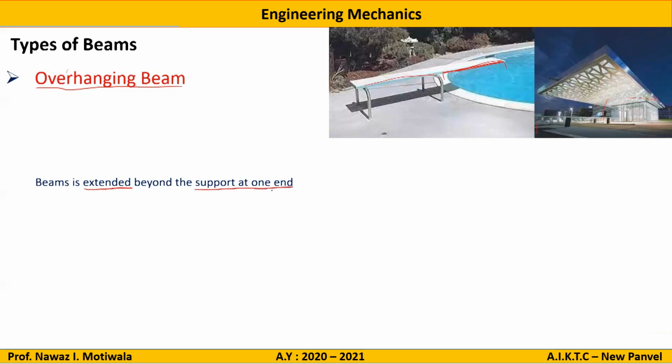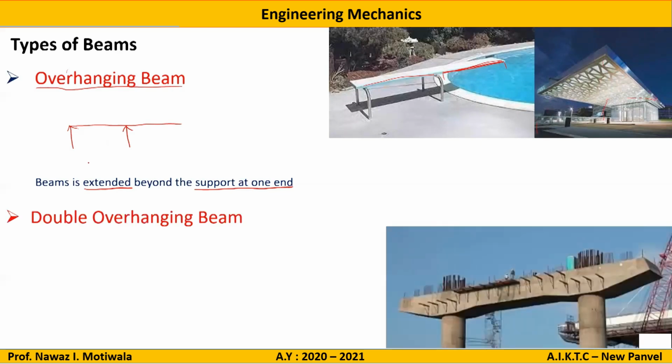So here it is written, the beam is extended beyond the support at one end. So that will be known as an overhanging beam. If I draw it diagrammatically, it will be like this. There is a support here at one end and a support anywhere in between, and the beam is extended after the support. Next is the double overhanging beam.